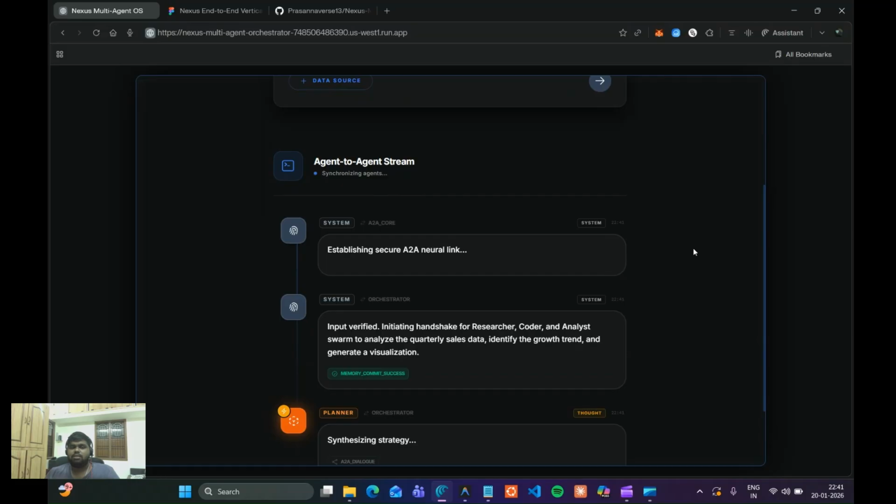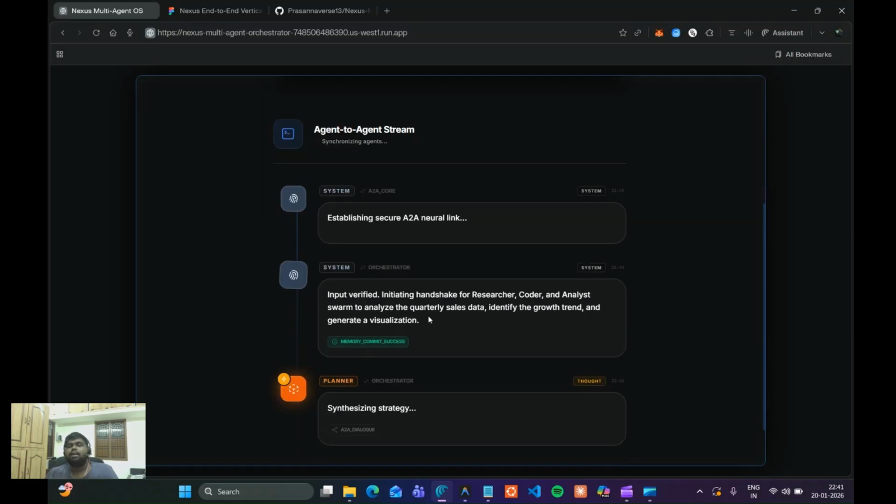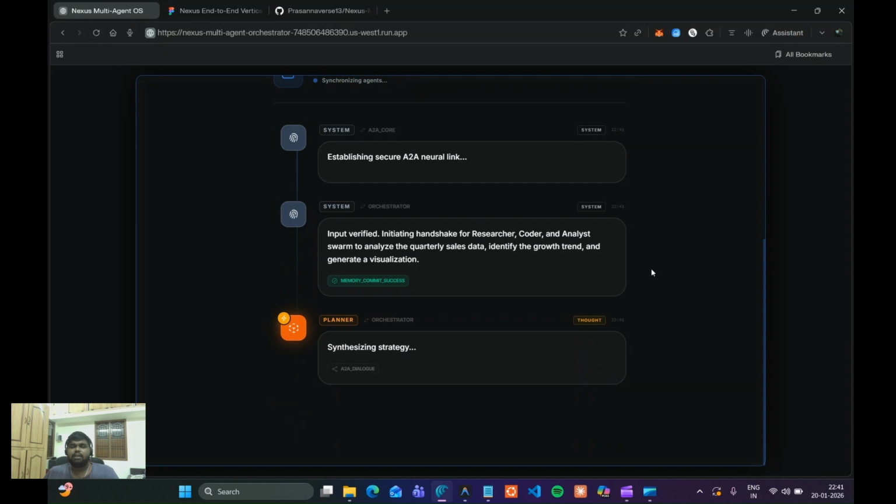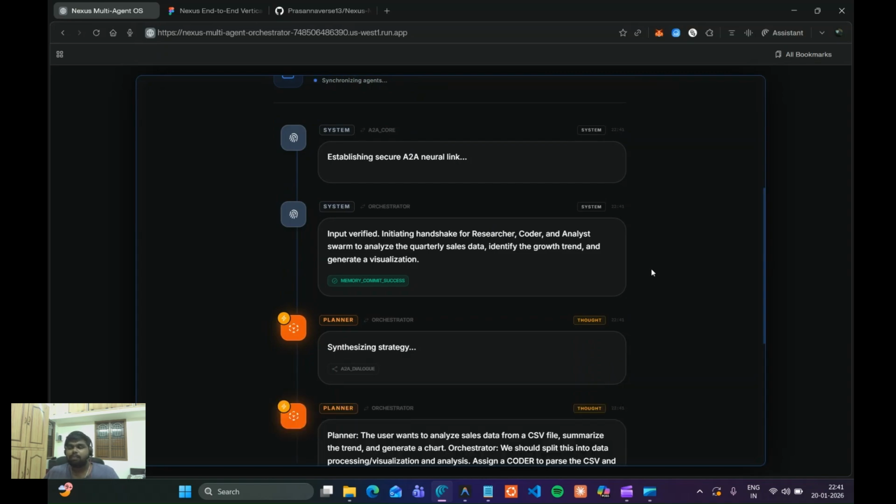Our first agent verifies the input and initiates a handshake with a researcher agent, coder agent, and analyst agent, and the swarm analyzes the quarterly sales data, identifies the growth trend, and generates a visualization. In this intake phase, the orchestrator first validates the contract. If my prompt was unclear, it could ask me to clarify my question right now. So the planning phase has begun.